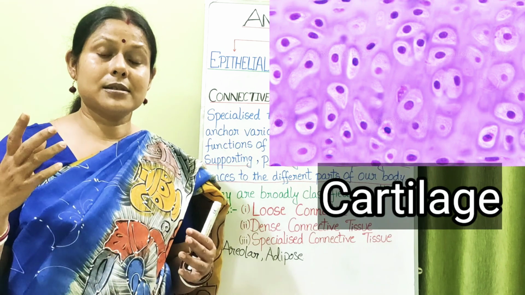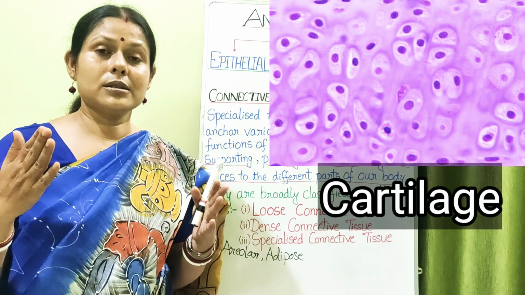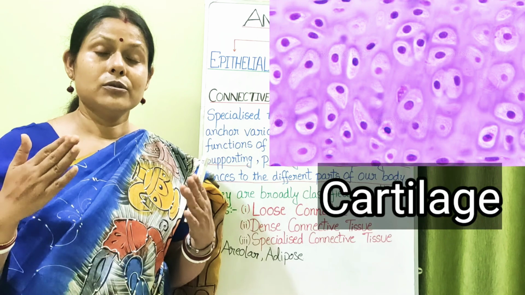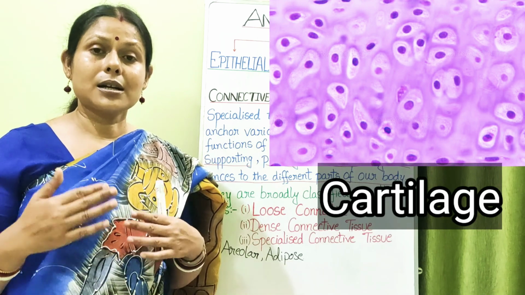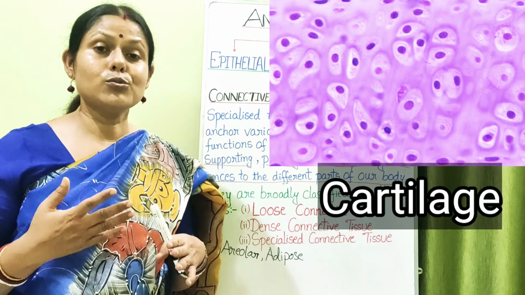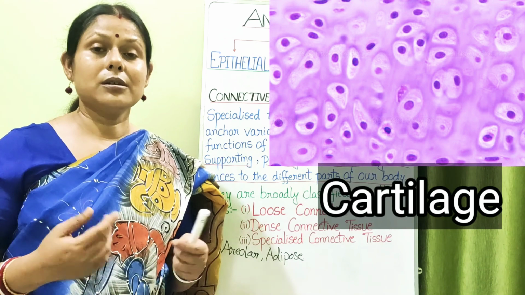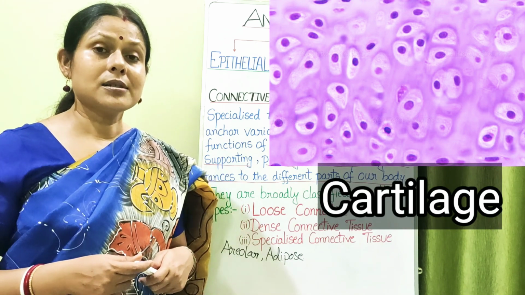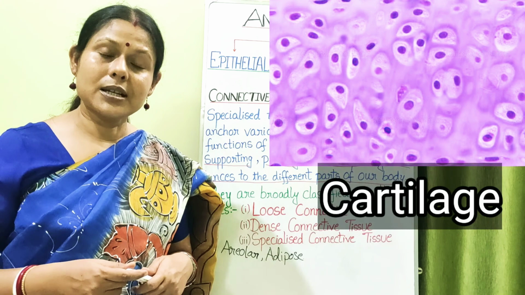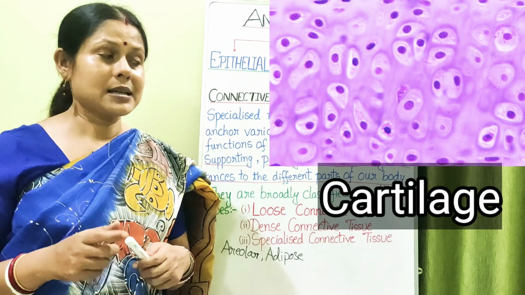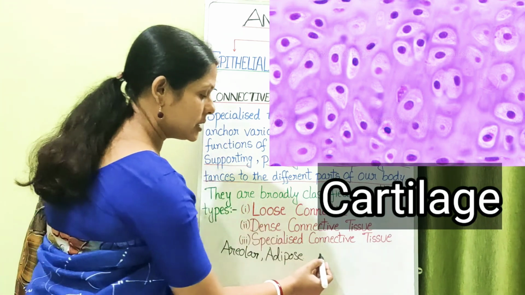So these are the places where, when a human being is born, the human being is born with a lot of cartilage tissue, but this cartilage gradually changes into bone when the baby grows up. The cartilages are made up of a special type of cell called chondrocyte cells, and these cells are found within a lacunae.